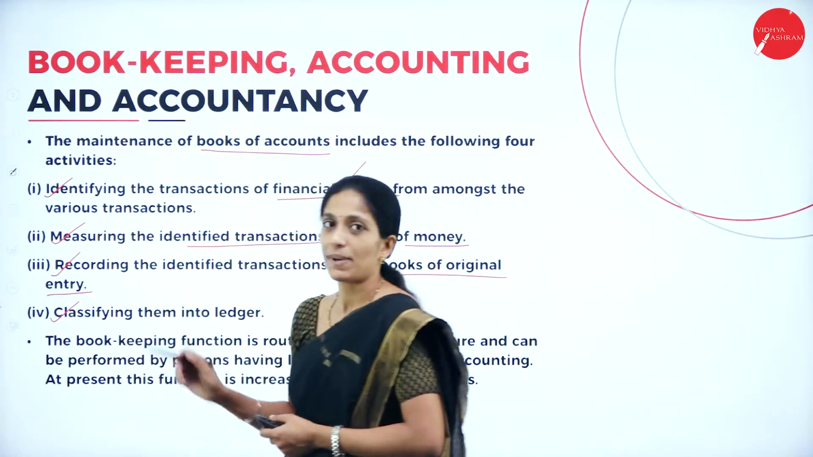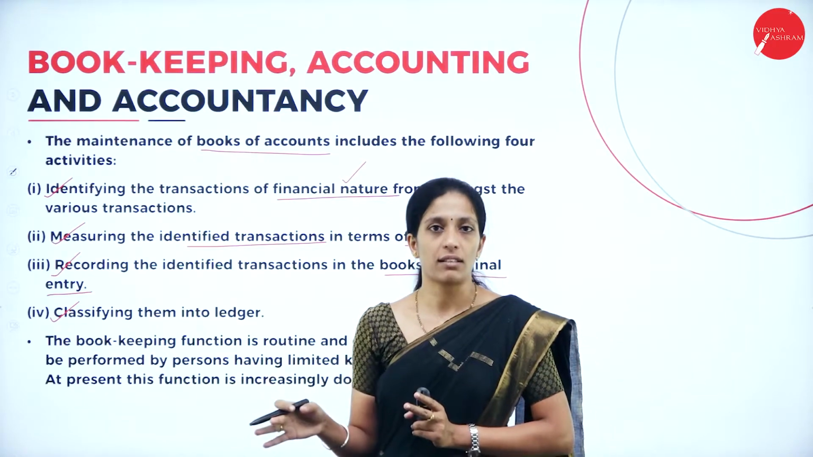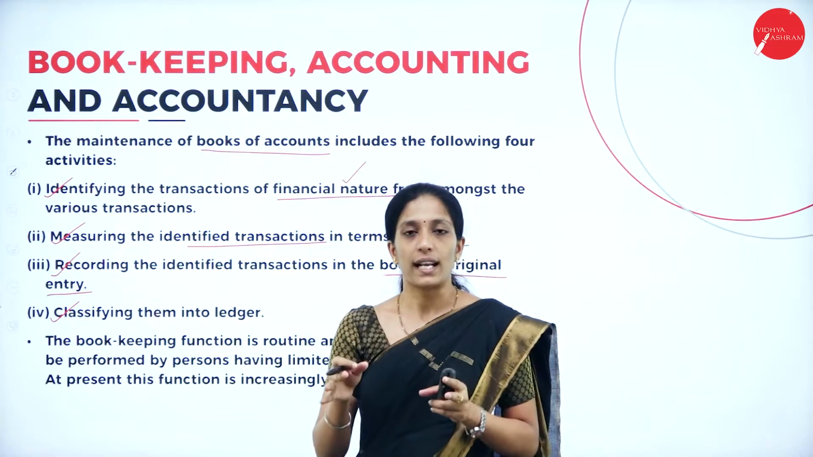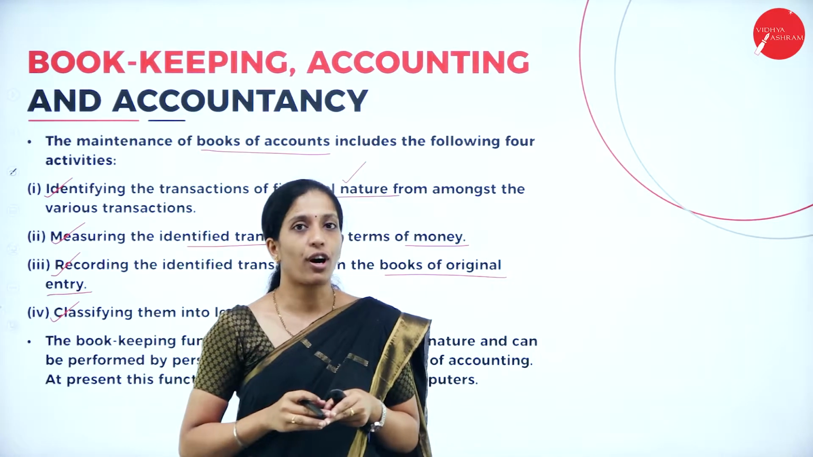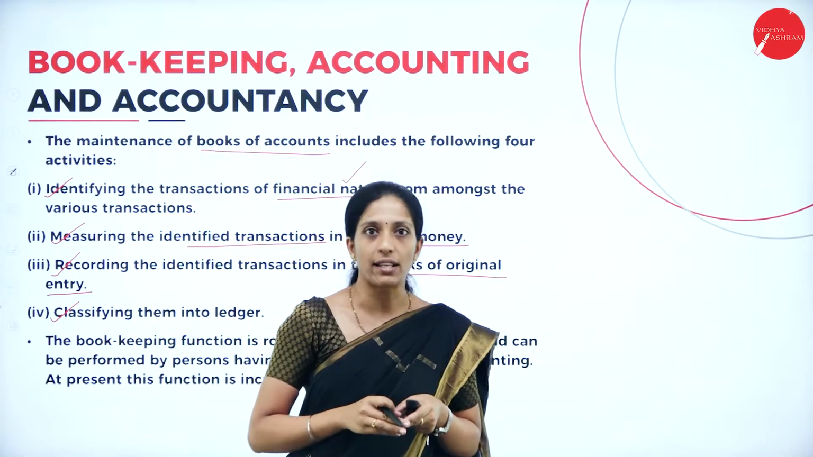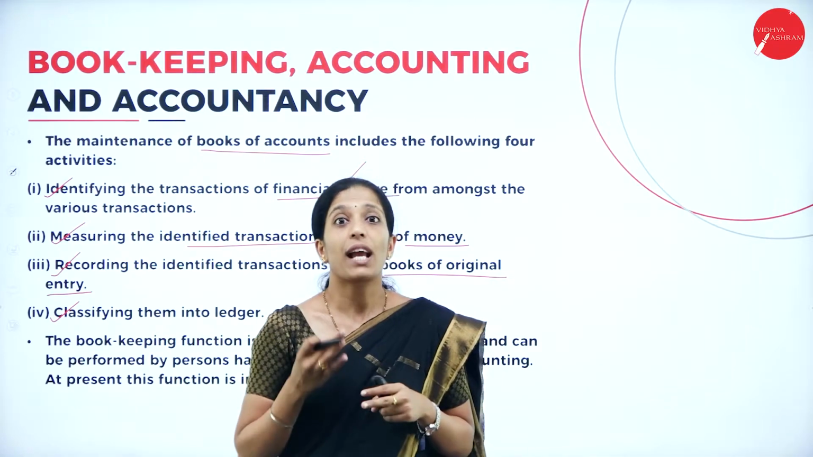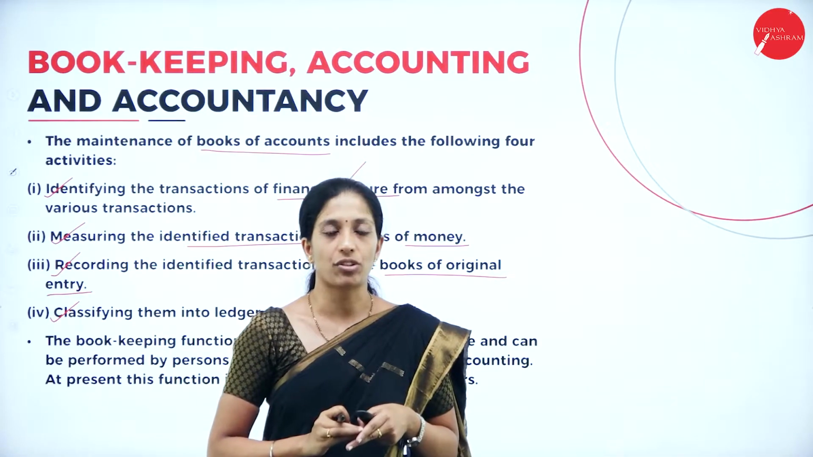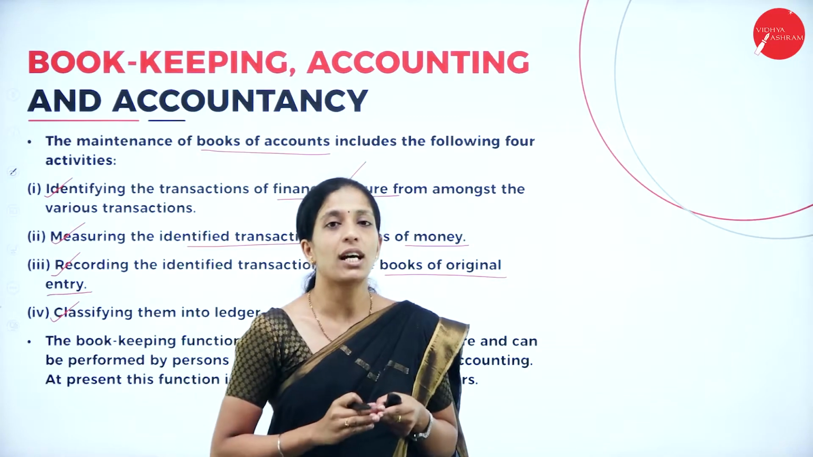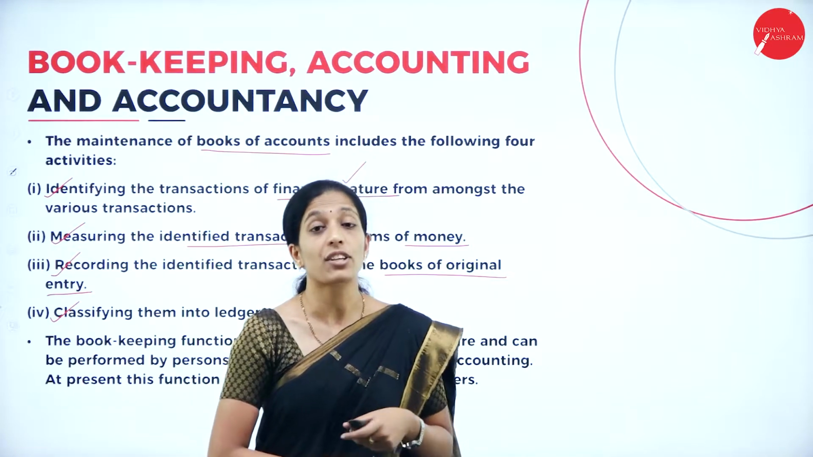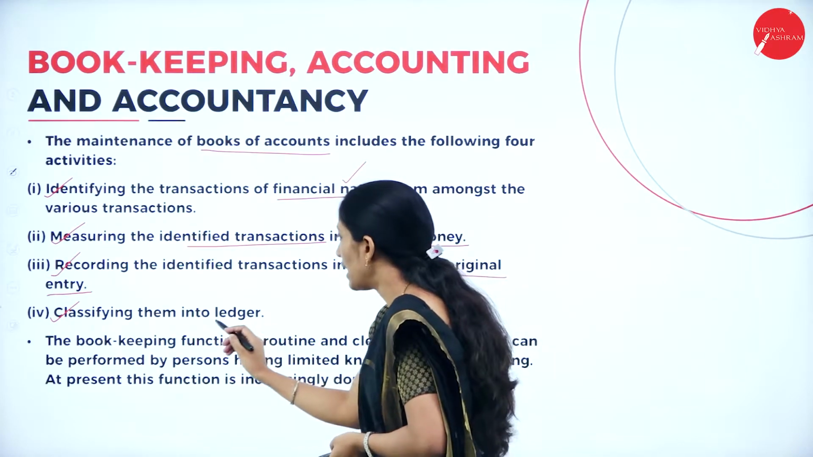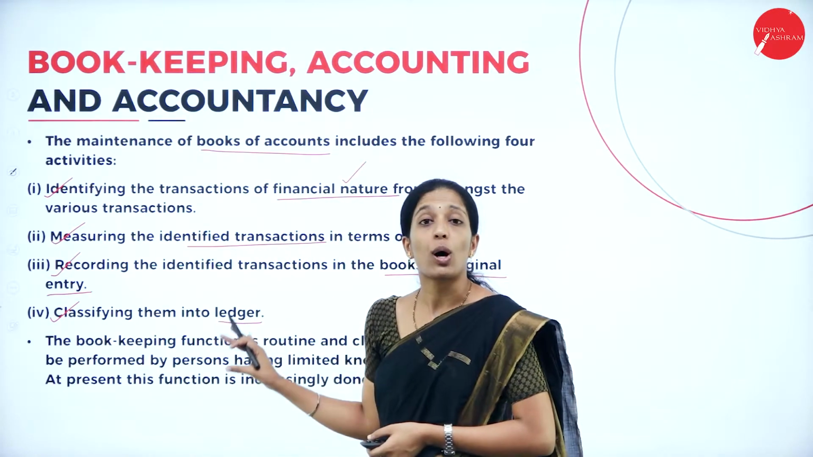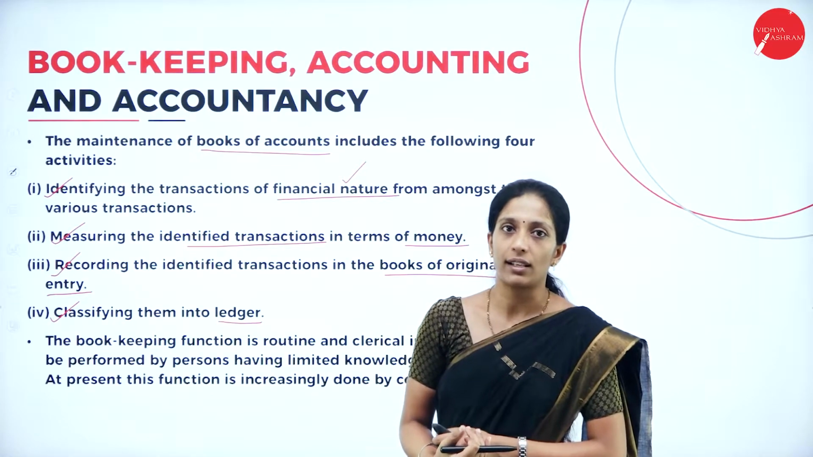Next, the fourth step is that we are going to classify the transaction. So, we have recorded the transaction in the book of original entry, which is called the journal. After that, we have to classify those transactions. Depending upon their nature, we have to classify the transaction into individual accounts, which is called as what? Ledger. So, hope you are clear with all the activities that are included in bookkeeping.